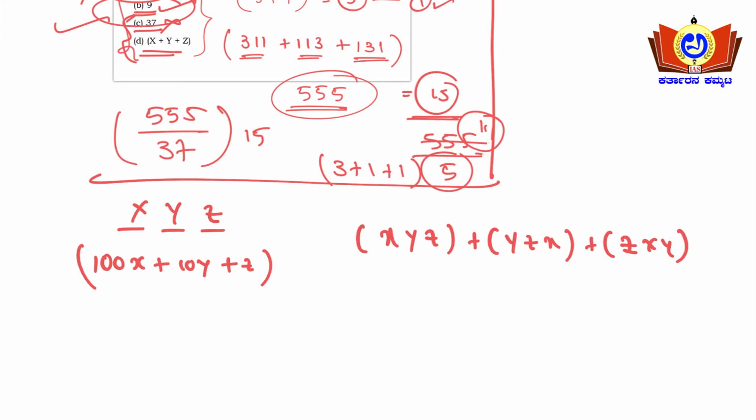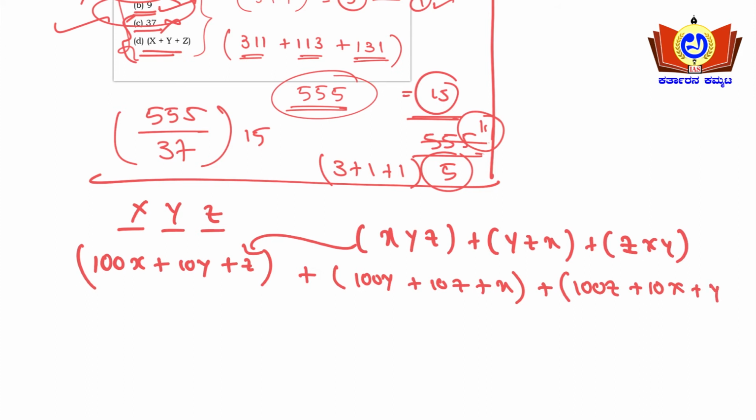So xyz means actually 100x plus 10y plus z here. So plus 100y plus 10z plus x. So plus 100z plus 10x plus y here. Okay, so 100x is here and x is here. So 101x plus 10x, so 111x.